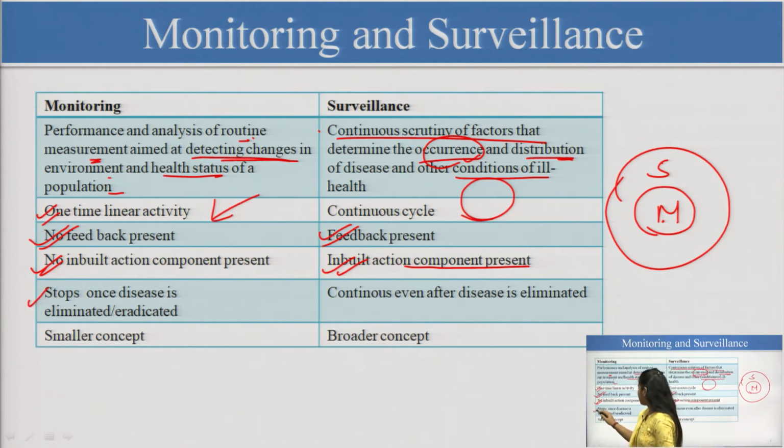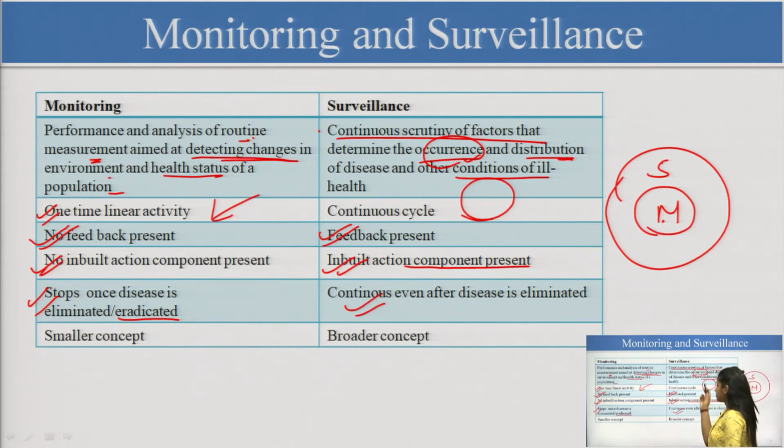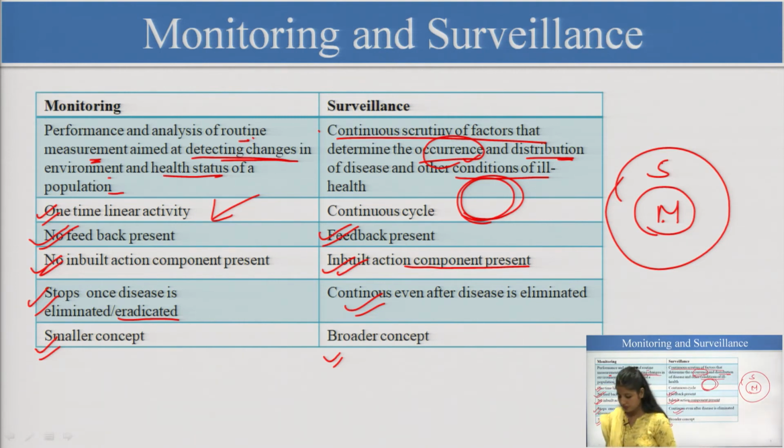Then in this, stop once the disease is eliminated and eradicated. I told you monitoring will stop, okay. With surveillance we are continuing it. So, this is a cycle, okay, till the disease ends, we continue it. If any cases are coming, we will look at it again, we will try to change some of the therapies, and we are planning new things which we can do to reduce all of these things, okay. So, monitoring, what we are ultimately concluding here, is a smaller concept, whereas surveillance is a broader concept. Monitoring is a small subset of surveillance, okay.